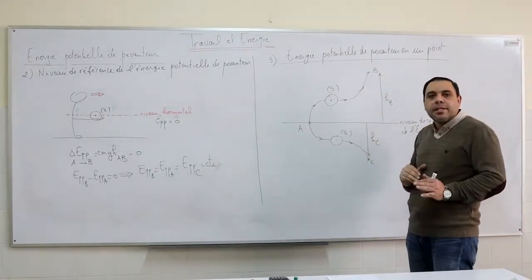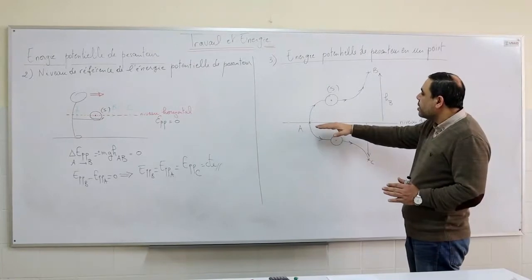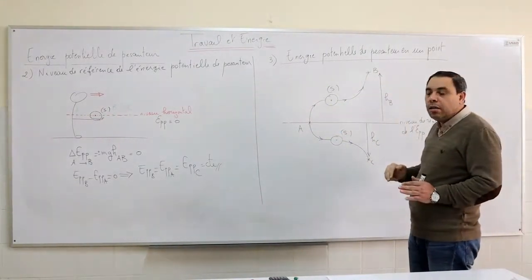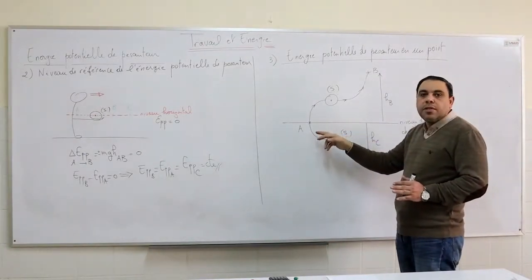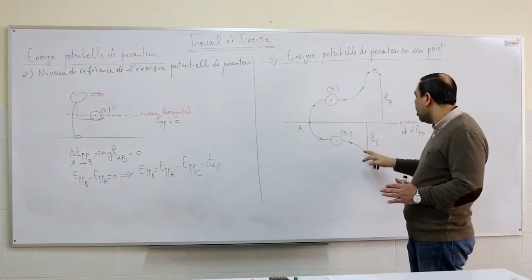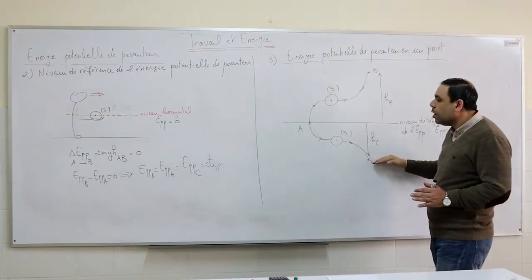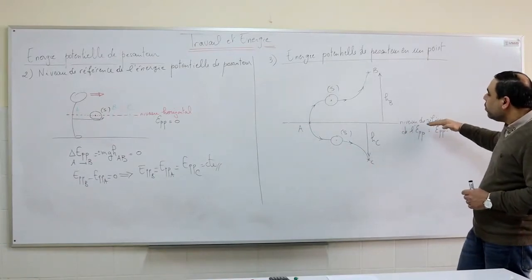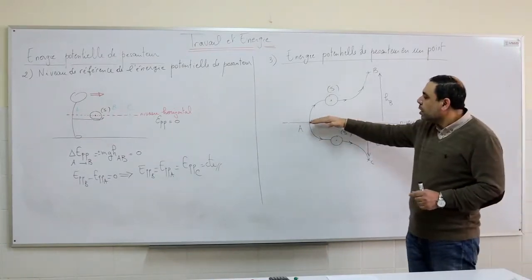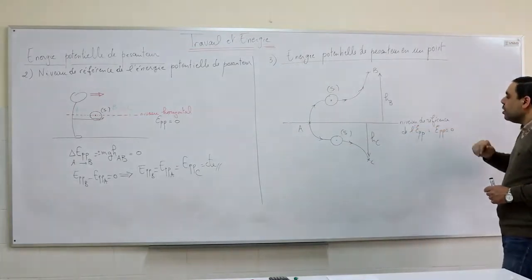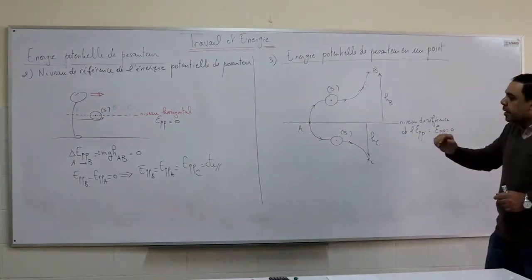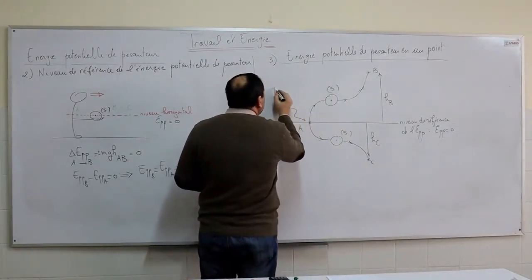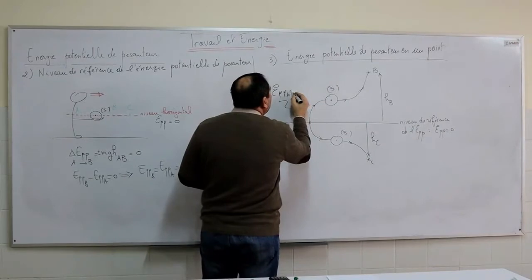The solid S moves from point A to point B. Point B is at a height hb above A. Then in another situation, from point A to point C, that is at a height hc below A. Note that A is found on the horizontal plane that is taken as a reference level for the gravitational potential energy. That is to say, the gravitational potential energy at A is zero. GPE at A is zero.